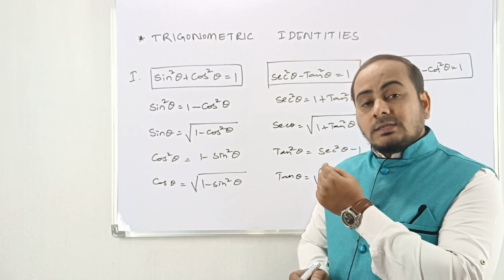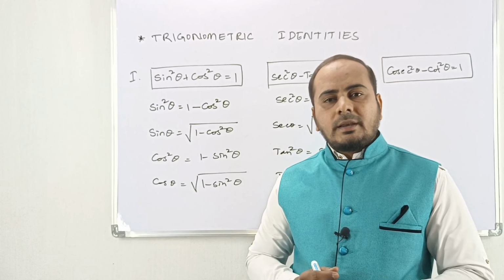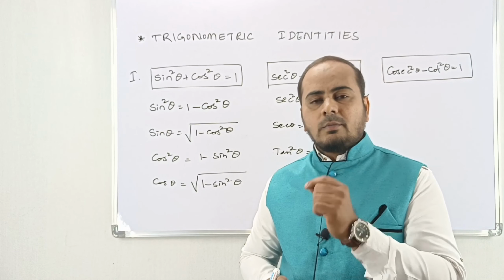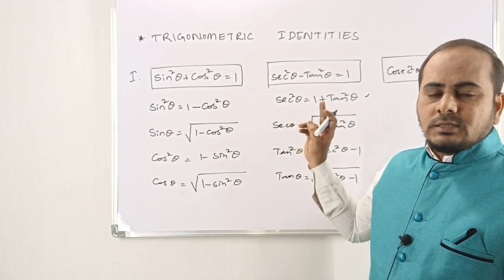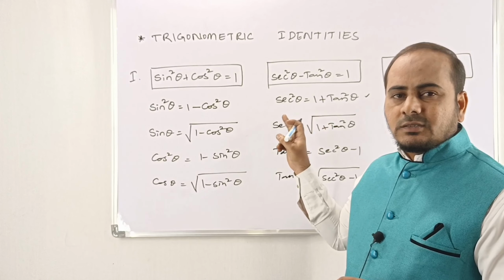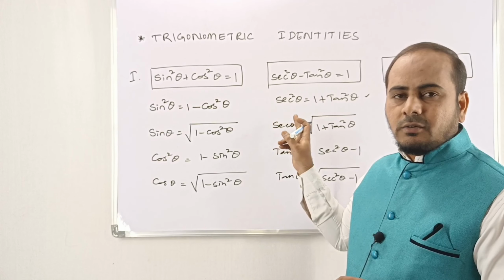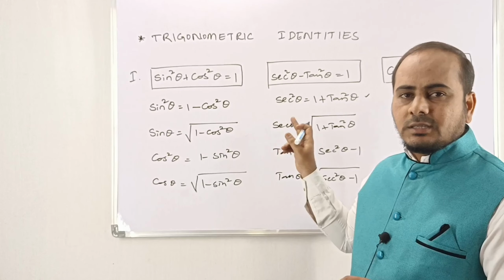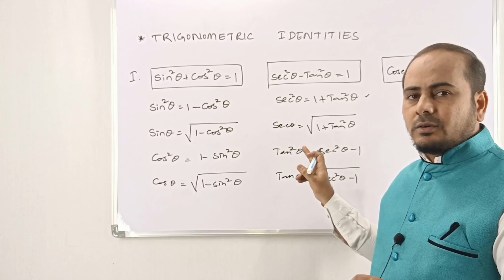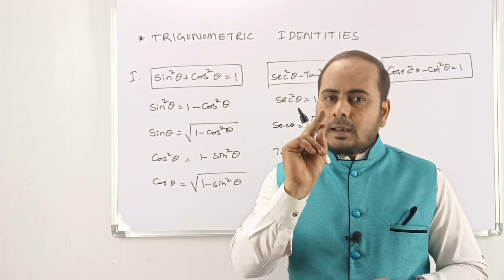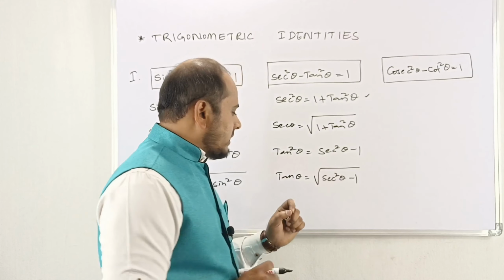And now prepare the second one very thoroughly, my dear. Let me see how I am going to recite this. Sec square theta minus tan square theta is equal to 1. Sec square theta is equal to 1 plus tan square theta. Sec theta equals under the root of 1 plus tan square theta. Tan square theta is equal to sec square theta minus 1. Tan theta equals under the root of sec square theta minus 1. Like this you have to prepare this, my dear.